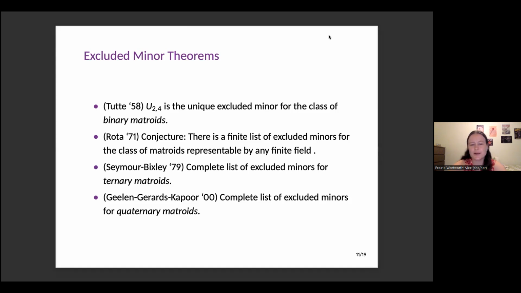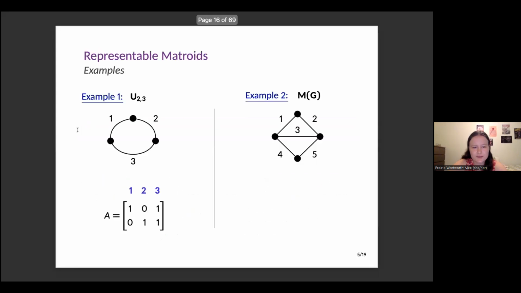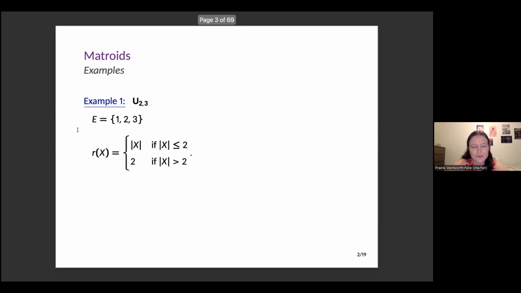U24 is the matroid I get where I keep the first part of my rank function the same: any subset of size 1 or 2 has rank equal to its cardinality, and everything else just has rank 2.